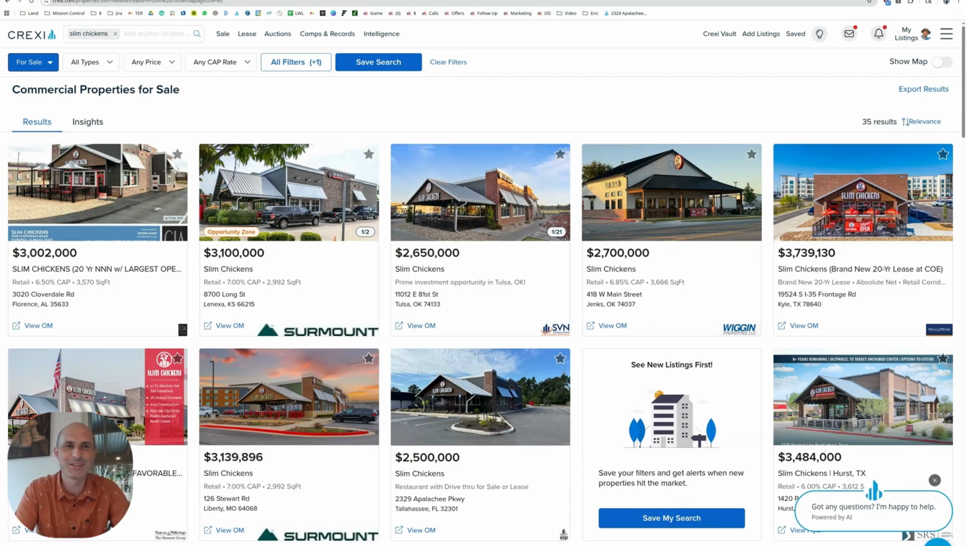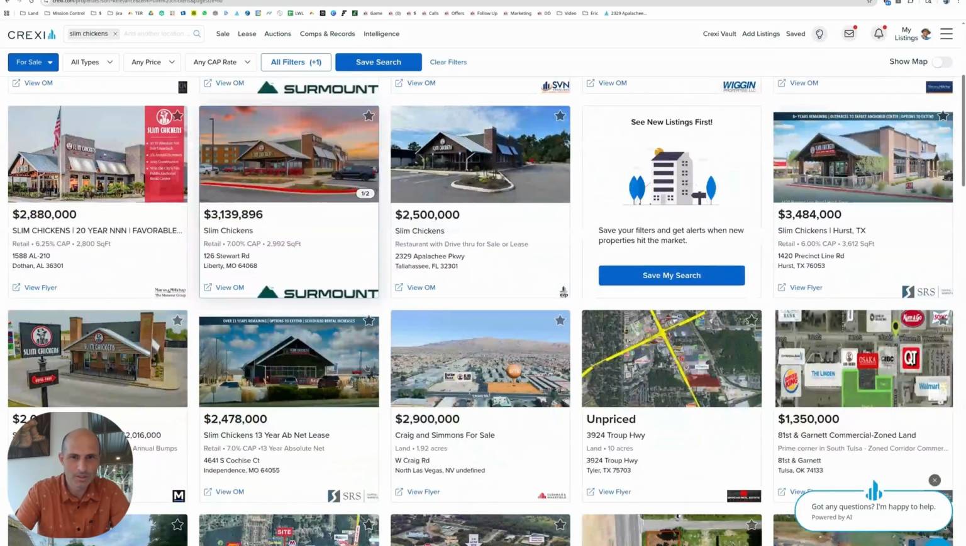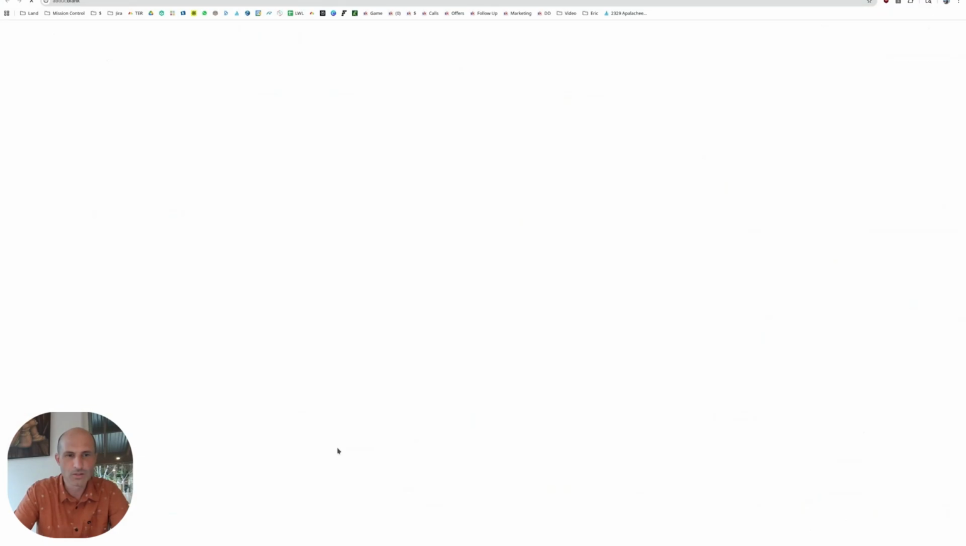So I'm going to pick it up where I left off. I got the Slim Chickens pulled back up. Hopefully they're still in the same order. It seems like they are. Independence, Missouri was the last one on the list, and then we're going to jump into a couple of different ways of looking at these. So let's take a look at this one.